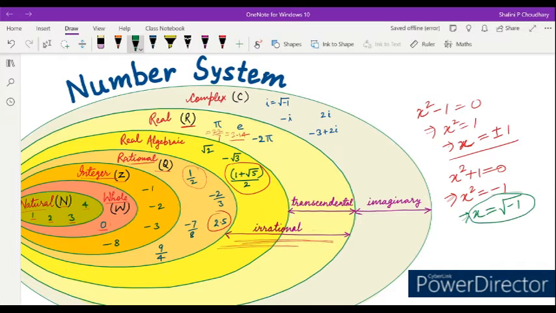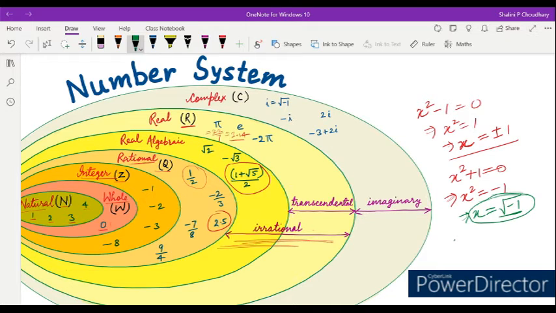This is not possible, because squaring any number will get a positive value, right? Square of minus 5 will be plus 25. Square of minus 3 will be plus 9. Square of minus 4 will be plus 16. So squaring any negative or positive number will get a positive value. So we are not getting this negative value by squaring any number. That's why this is supposed to be imaginary.